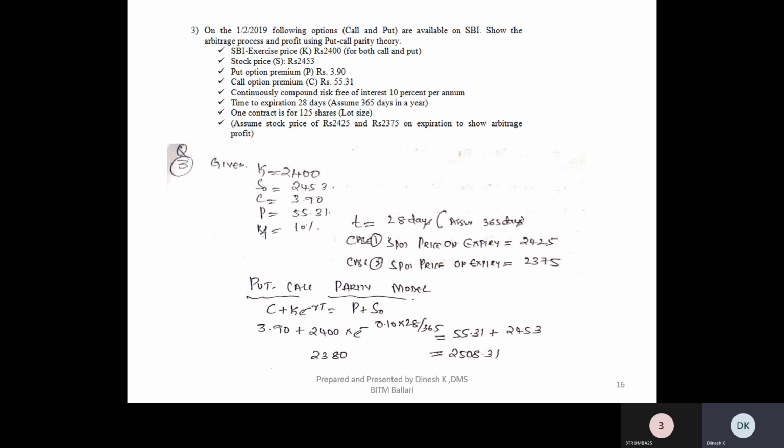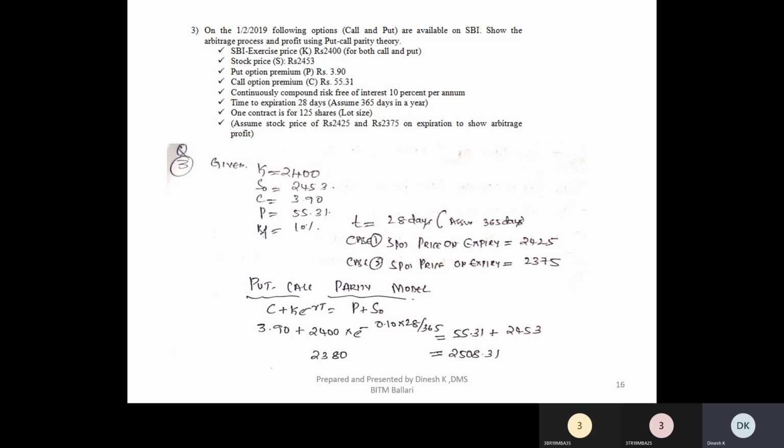Actually, when we calculate the arbitrage profit, we calculate for 1 unit of the stock. We don't calculate for a contract. Last problem we had a profit like 1.06 somewhere. As I said, it looks very silly, 1 rupee profit. But when you talk in the size of a contract, that gives a bigger value, a very fat profit. So when we calculate the arbitrage gain per unit, we can multiply it with the lot size and show the total arbitrage profit for one contract.